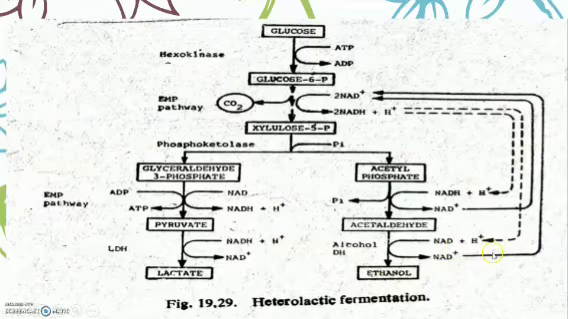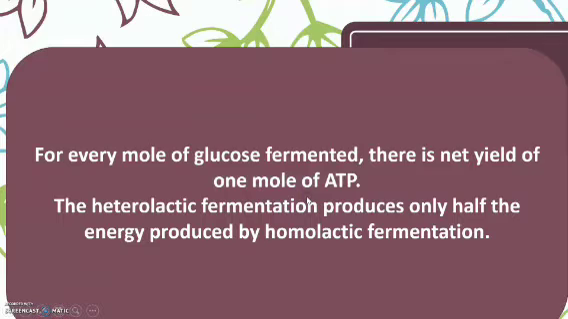In this way there is circulation of NAD and NADH2, and the products of heterolactic fermentation are lactic acid, ethanol, and CO2. There is a net yield of one molecule of ATP in homolactic fermentation, while in heterolactic fermentation it produces only half of the energy.